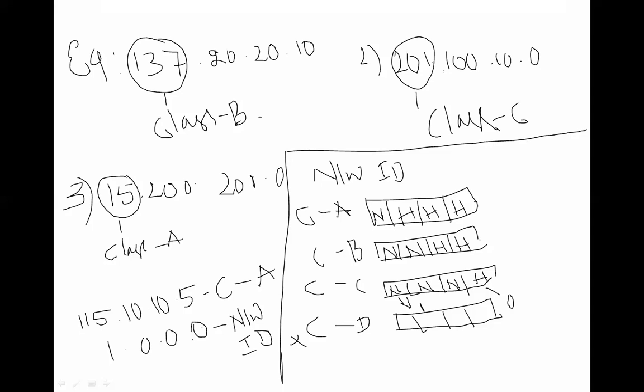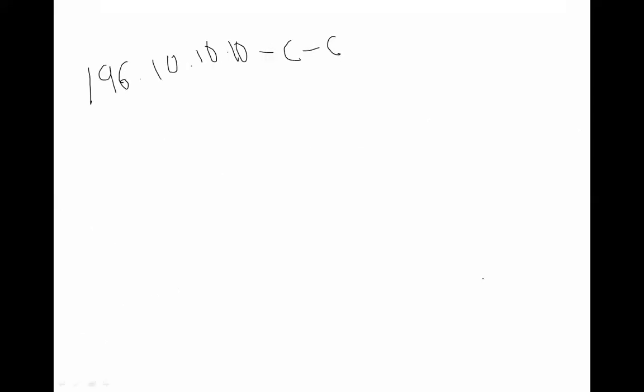How many blocks? 1, 2, and 3. Got it? The last octet will become 0. You have to write the rest as it is: 196.10.10.0. This is your network ID.